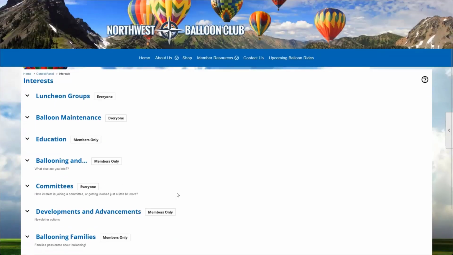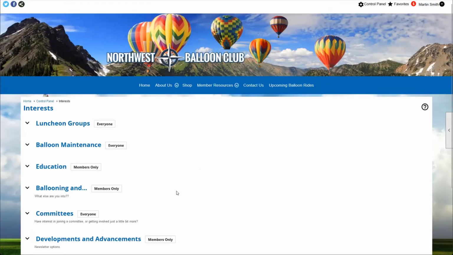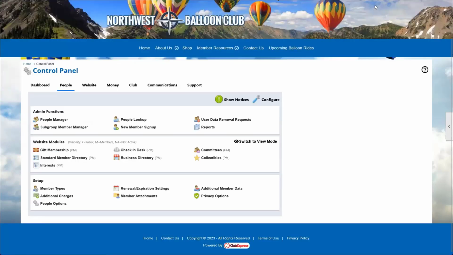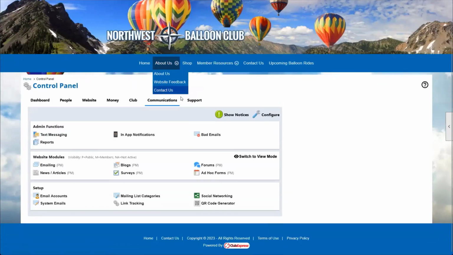So that's one way we can interact with the interest module. There's also a way to connect the interest module to other modules on ClubExpress. So let's go take a look at that. Let's head straight over to my favorite way to use interest, which is the membership forum. If we head over to the communication section of our control panel, some of you may or may not have played with the forums module. This is a completely separate module from our interest module.